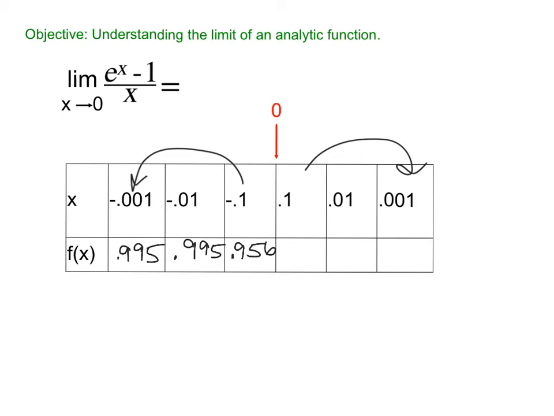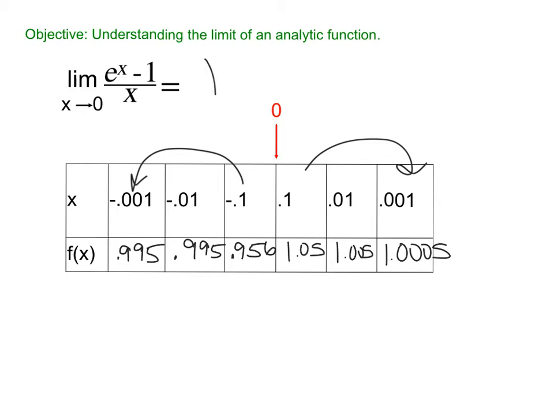And then this one, 1.05, 1.005, and 1.0005. Sorry, I don't know what I was thinking when I typed this. The whole idea, though, is as we get closer to 0, we equal 1, right?